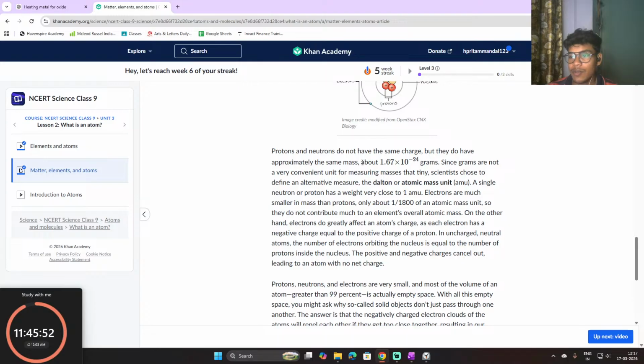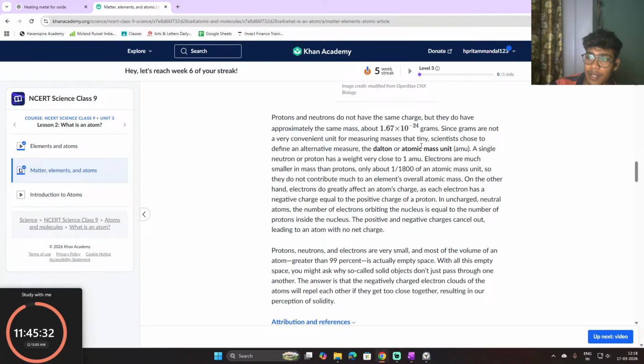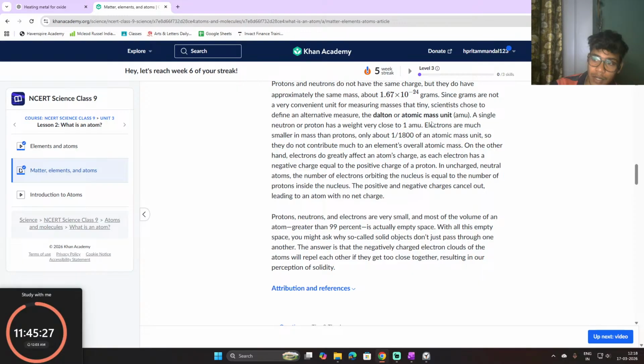Now protons and neutrons do not have the same charge, but they do have approximately the same mass: 1.67 times 10 to the minus 24 grams. Since grams are not a very convenient unit for measuring masses that tiny, scientists chose to define an alternative measure, the Dalton, or atomic mass unit, AMU. A single neutron or proton has a weight very close to 1 AMU.